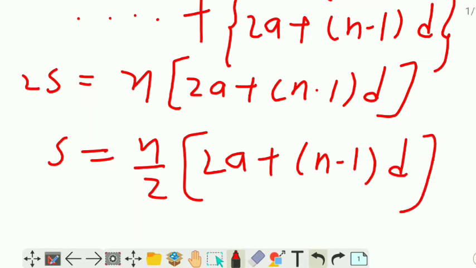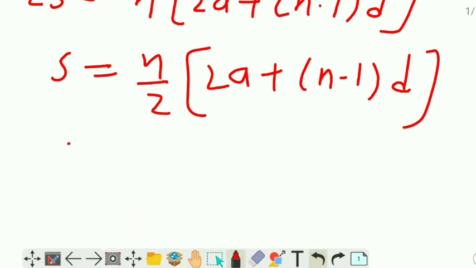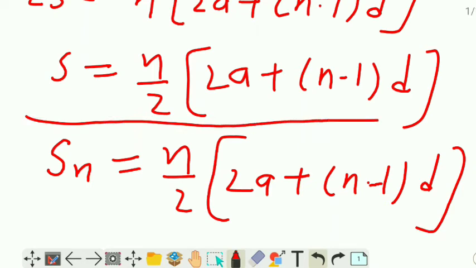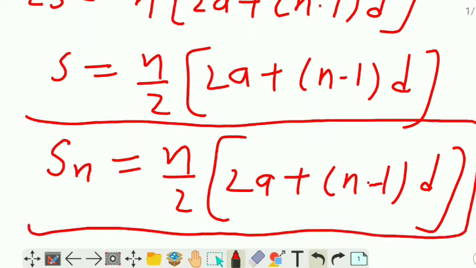How many terms? N terms. So we are writing here Sn. It means the sum of n terms is n by 2 into 2a plus n minus 1 into d. It is the formula to find the sum of n terms of an AP. I hope you have got this formula. Again I am telling, 2a plus n minus 1 into d.